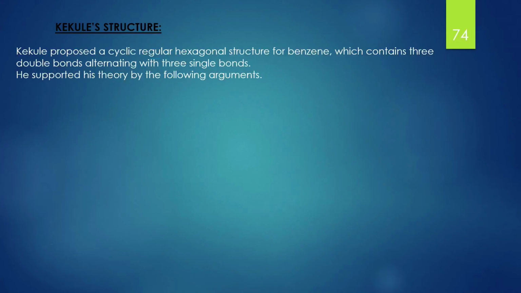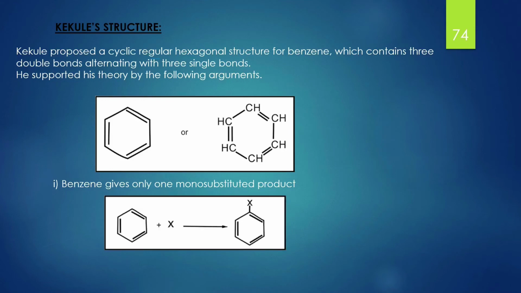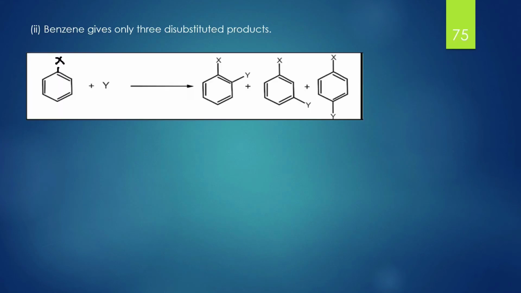Kekule proposed a cyclic regular hexagonal structure for benzene, which contains 3 double bonds alternating with 3 single bonds, as shown in the diagram. He further supported his theory by the following arguments. Number 1, benzene gives only monosubstituted products as shown in the equation. Second, benzene gives only 3 disubstituted benzene products as shown in the equation.